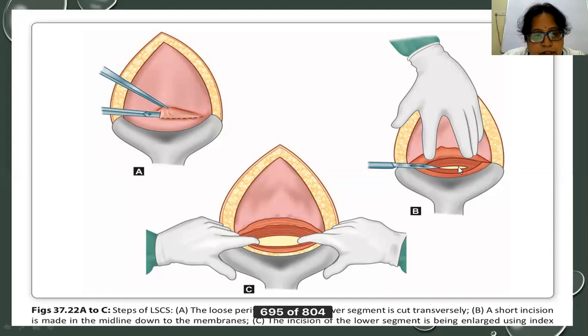Now a short incision is made in the midline up to the membranes. This is the incision on the uterus where we have to deepen it till the membranes, and next the membranes are ruptured. Then the incision on the lower segment is enlarged. We give a small incision and then we enlarge it using 2 fingers. The incision on the lower segment is enlarged.